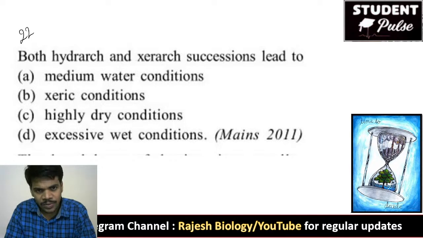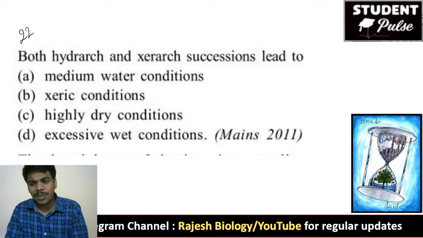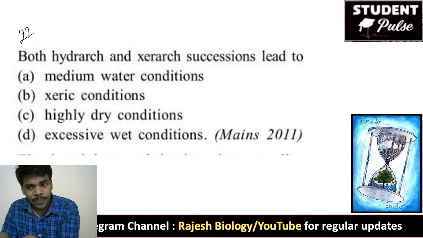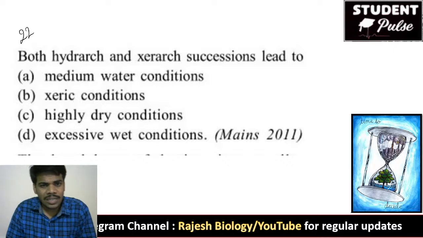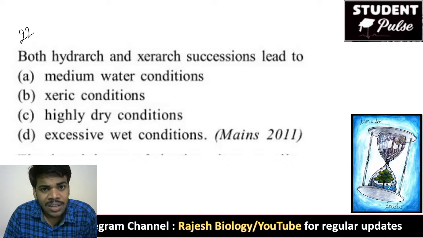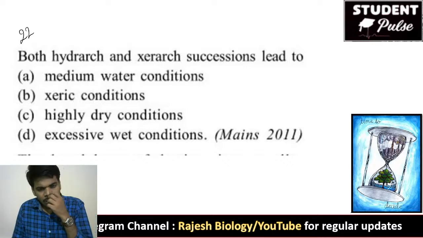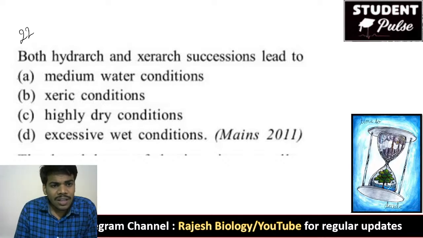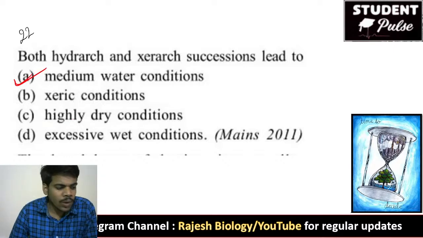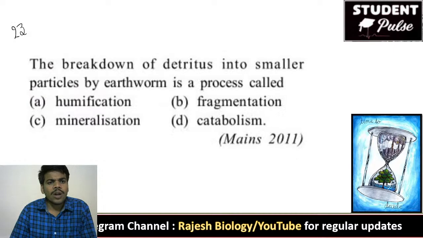Like the xerarch, that means in deserts, if the plants get adapted and start their life, what is the result in both xerarch and hydrarch? In both conditions, it leads to the medium water conditions, because the plants require water. It is not highly dry conditions, it leads to the medium water conditions.